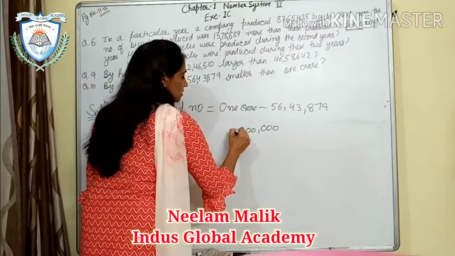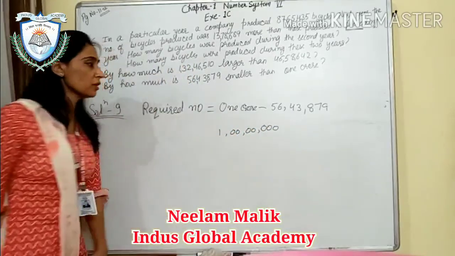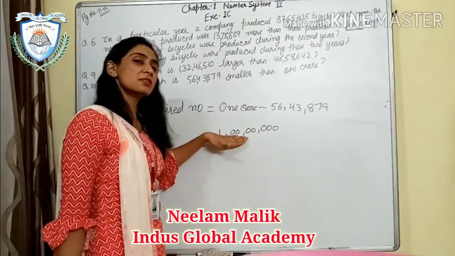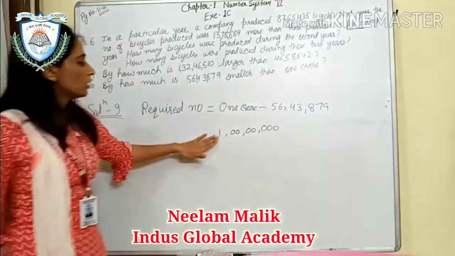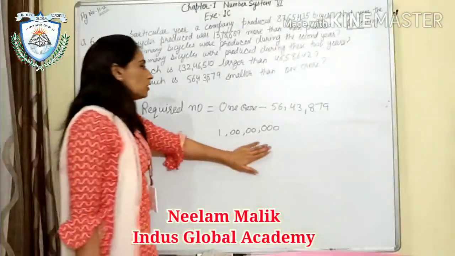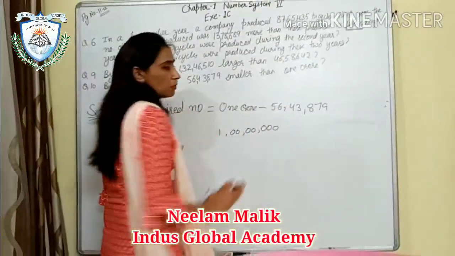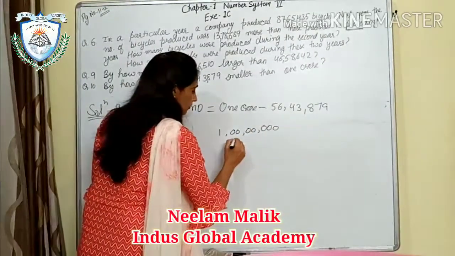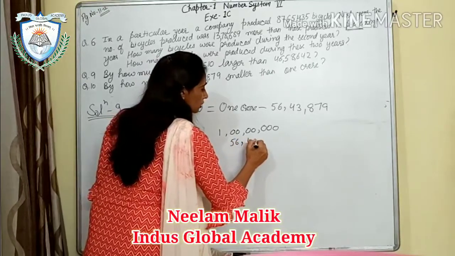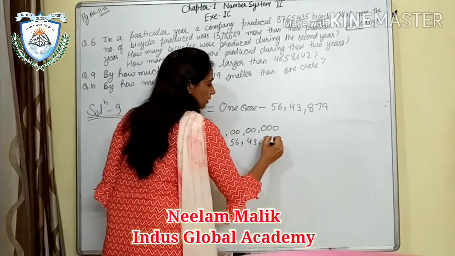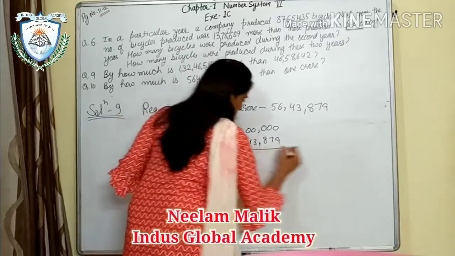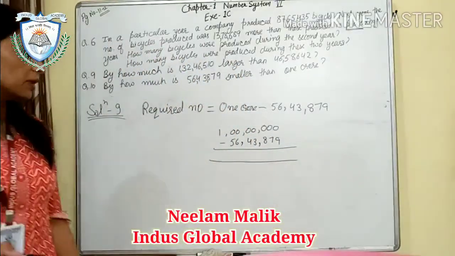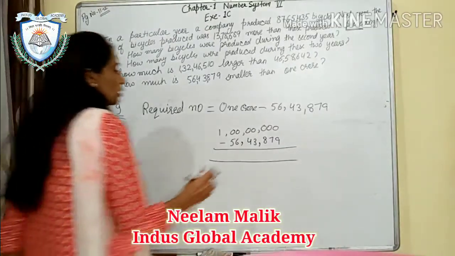This is ones period, this is thousands, this is lakhs, and this is, we have to write only 1 crore, so 1 will be here. We have to subtract from this 56 lakh 43,879. Whatever we get, that will be our required number. So subtract from here.